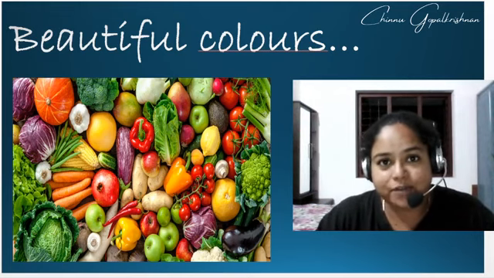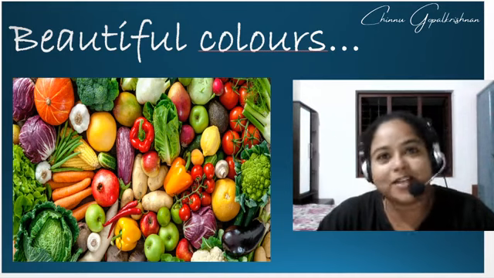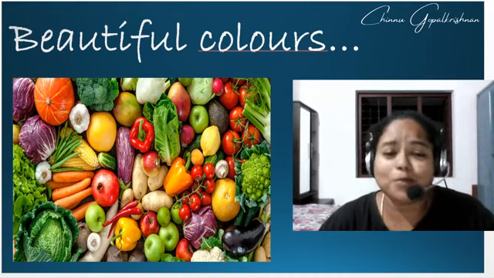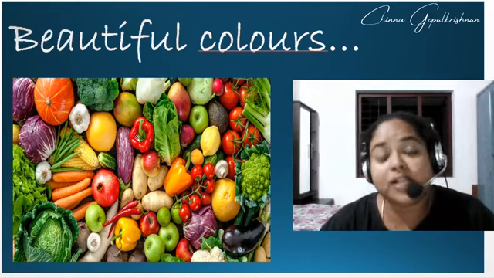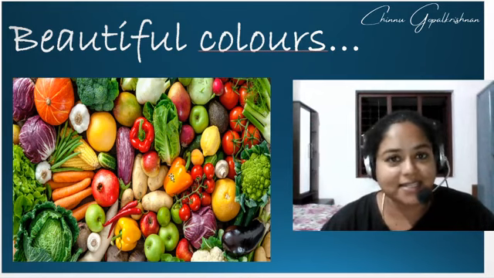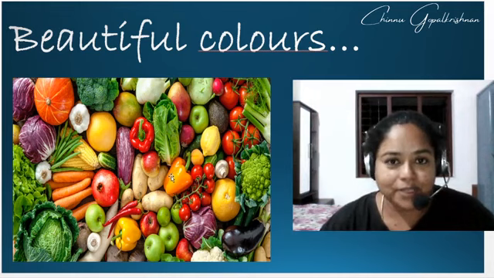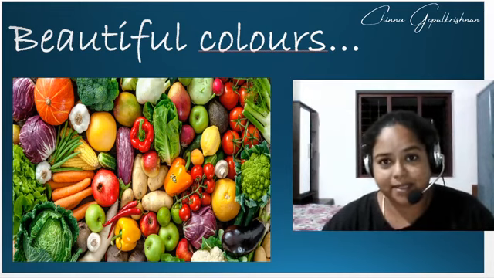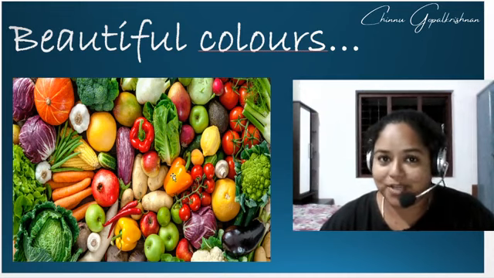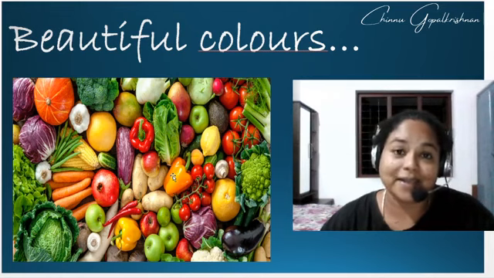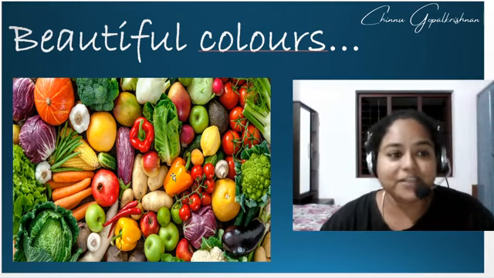We continue with our topic and move further to have a look at this picture. Wow! What a beautiful picture this is, in which you are able to see many beautiful colors. These colors are seen in our nature, and you know that the plants have these colors because of the pigment that is present in them. Already in your 8th standard you have studied about plastids.